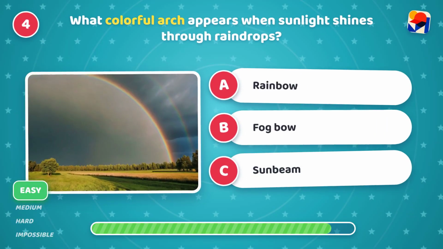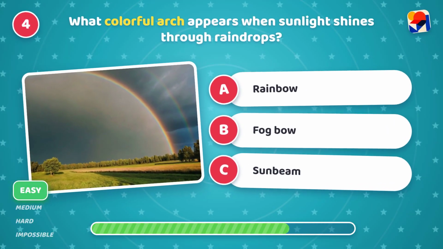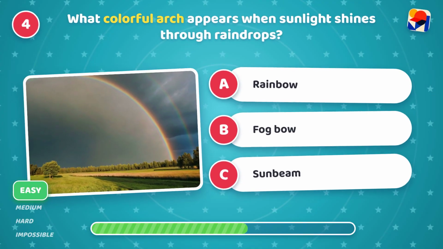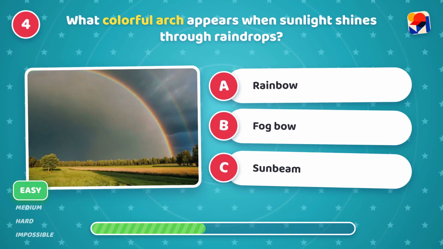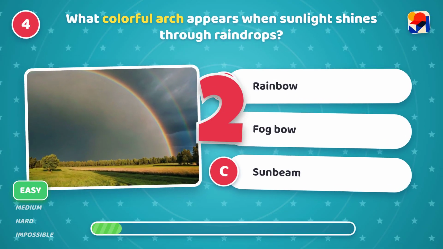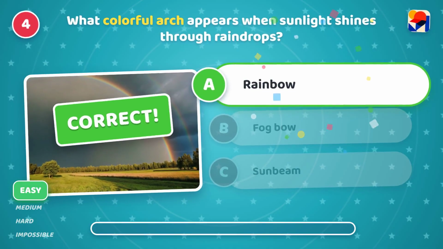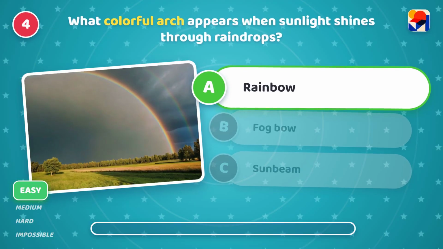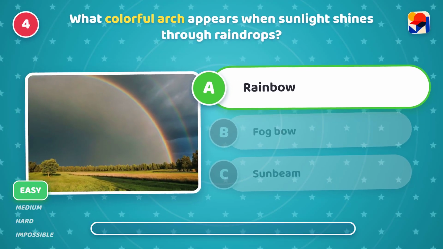What colorful arch appears when sunlight shines through raindrops? Is it A, rainbow, B, fog bow, or C, sunbeam? It's A, rainbow. Beautiful. Light bends inside the water droplets.